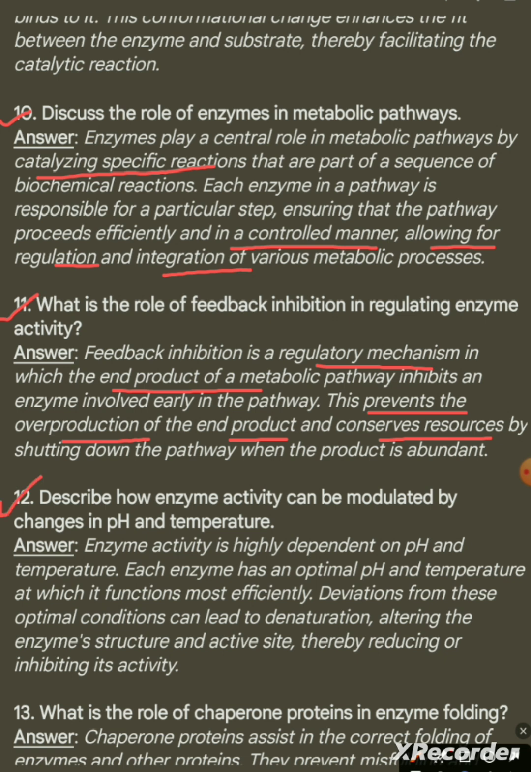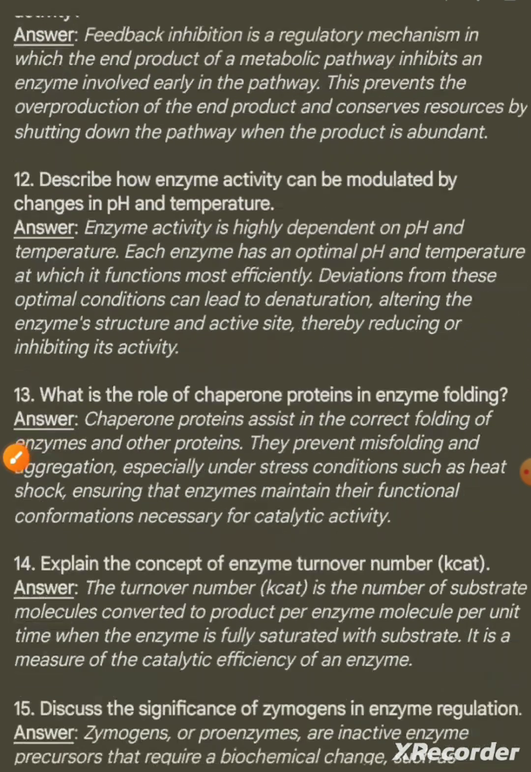Question 12. Describe how enzyme activity can be modulated by changes in pH and temperature. Answer. Enzyme activity is highly dependent on pH and temperature. Each enzyme has an optimal pH and temperature at which it functions most efficiently. Deviations from these optimal conditions can lead to denaturation, altering the enzyme's structure and active site, thereby reducing or inhibiting its activity.